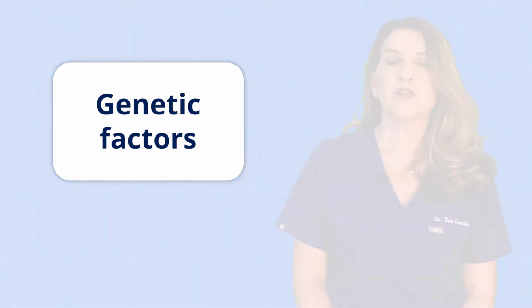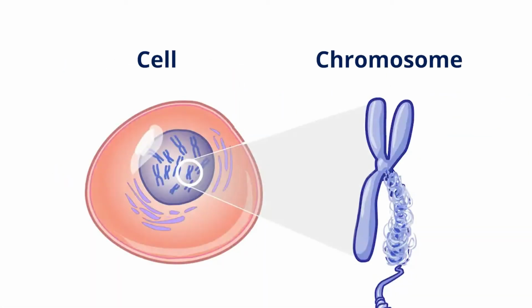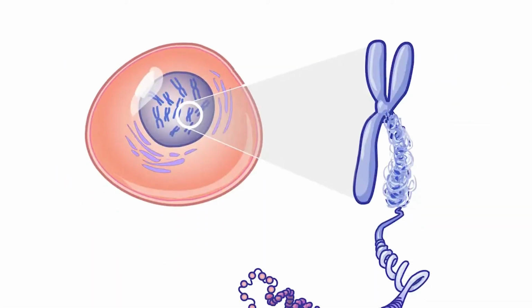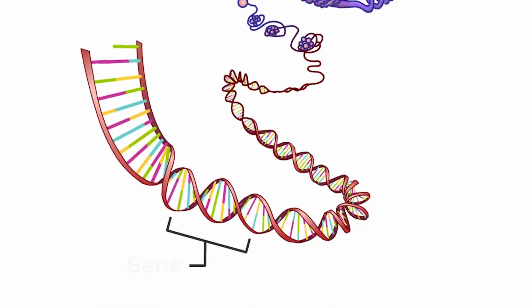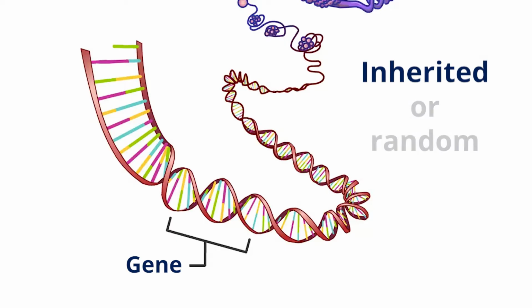Genetic factors. Genetic factors involve genes or chromosomes. The genes that are inherited from the parents can have changes that affect the fetus. Sometimes changes in the genes are not inherited but can occur randomly. Genes that are affected by changes in either of these manners can lead to congenital anomalies.